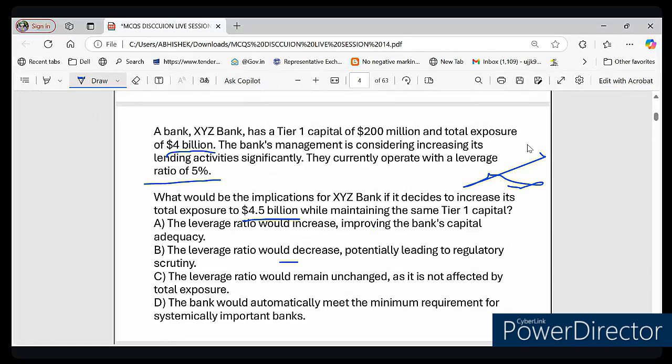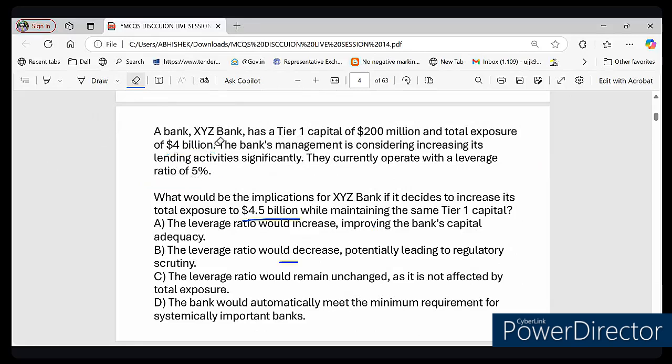Now tell me, type your answer. What do you think is the correct answer here? Can you tell me what is the new leverage ratio after this twist? So first of all, you should know the formula of leverage ratio. Then only you can answer it.